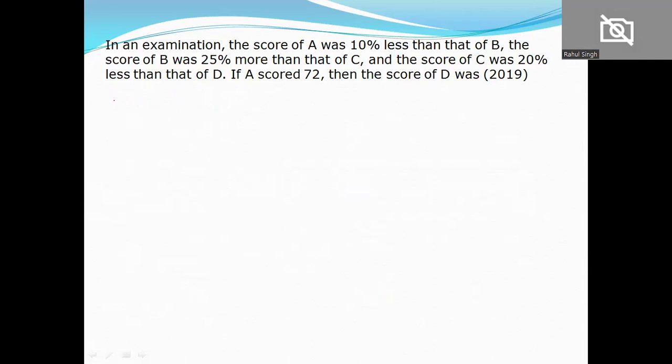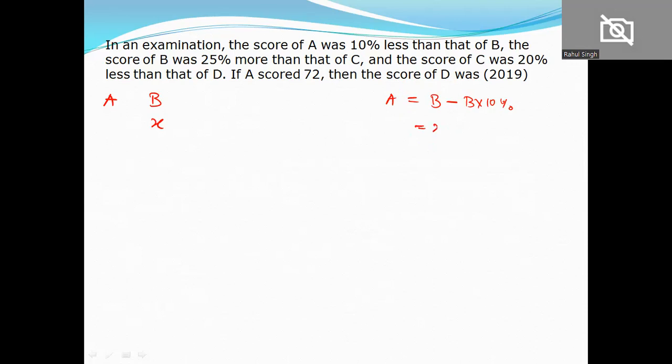Method 1. Score of A was 10% less than that of B. Let's say this is A, this is B. If B has X score, then what is the score of A? Now A का score क्या था? 10% less than that of B. So B minus B into 10%. सो B में से अगर हम 10% remove कर देंगे तो जितना भी आएगा वो A का होगा.